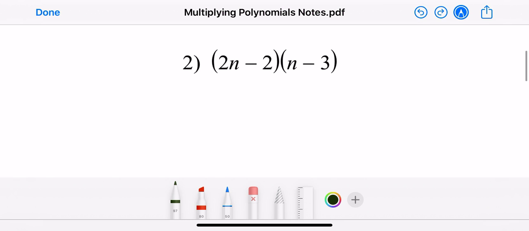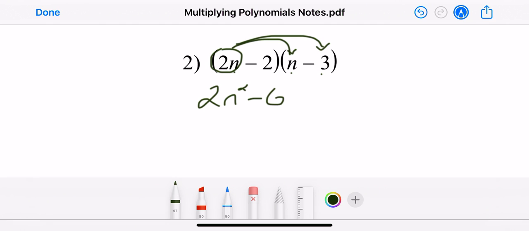Here's a second one, just in case you need to see another example. This one has some negatives, but we're going to take our first term and multiply it out to n times n. Now remember, that's like a 1n, so 2 times 1 is 2, and n times n is n to the second power. And then keep distributing that out to the second term, and 2n times negative 3 is negative 6n. So I've multiplied this 2n out to both terms on the other side, so I'm done with it. I'll move on to this one.